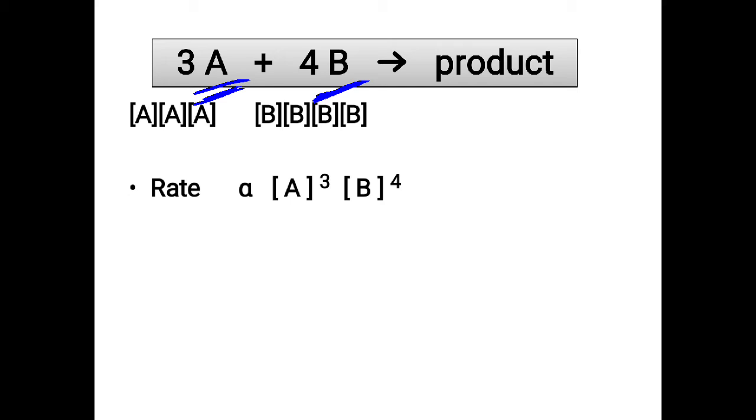These powers which we have written at the top are nothing but the stoichiometric coefficients which we get from the balanced equation. So rate is directly proportional to the product of the molar concentrations of the reactants raised to their stoichiometric coefficients.